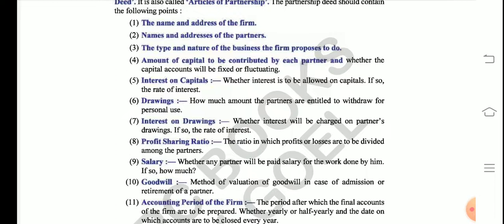Then drawings. Drawings means how much the partners can draw from the capital. Drawing means the money withdrawn from the business for personal use. They use it for their personal purpose. That is called drawings. Now the partners have drawn money from the business for their own personal use, so the partners are liable to pay back interest on those drawings to the partnership firm, because this is drawn for their personal use, so the business has to benefit out of it.